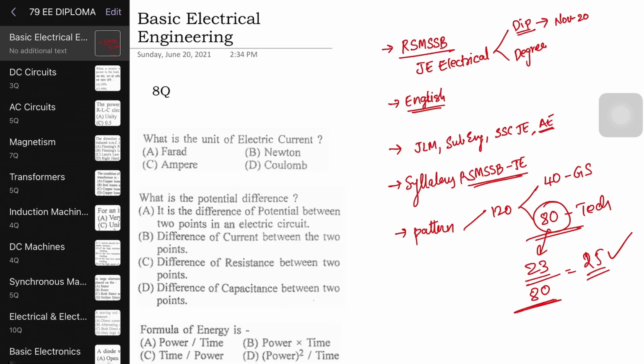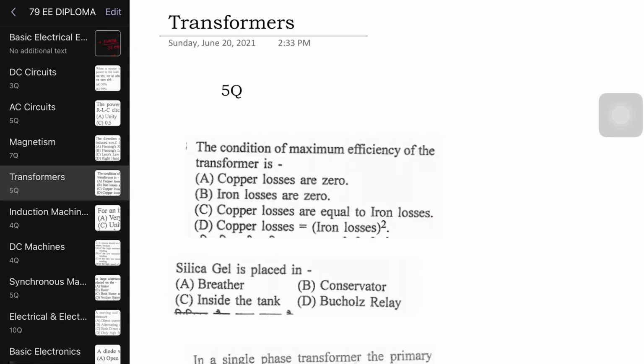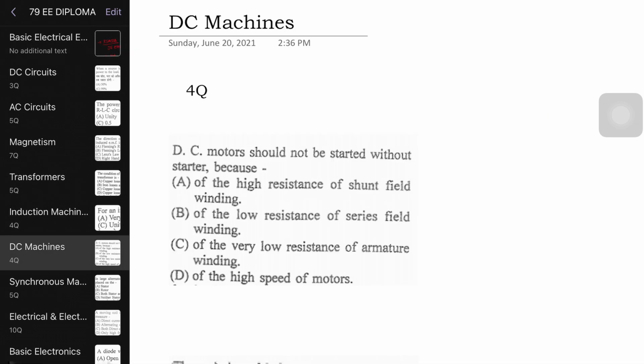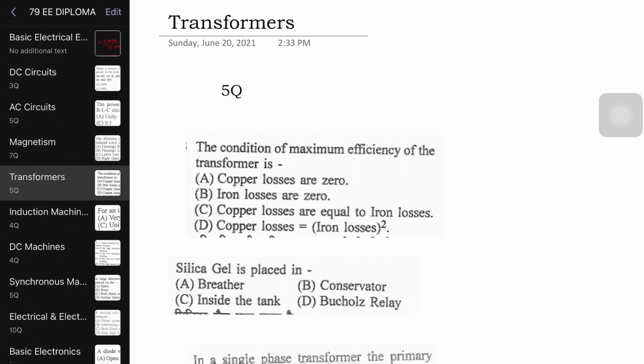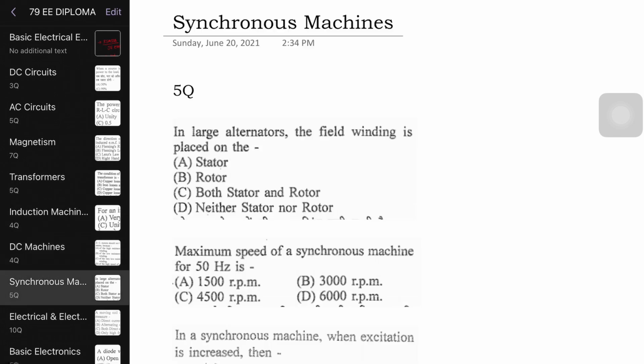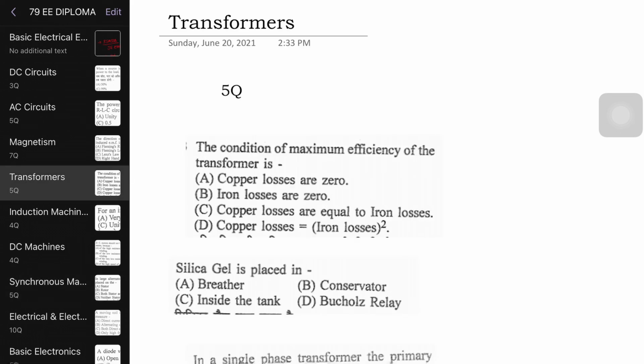So you cannot ignore it at any cost. Next, when you come to machines, we will study transformers, induction machines, DC and synchronous. Transformers, if you see individually, 5 questions, induction 4, DC 4, synchronous 5. If you combine them together and call them machines itself, how many? 5 plus 4 plus 4, 18 questions. So machines itself is 18 questions.